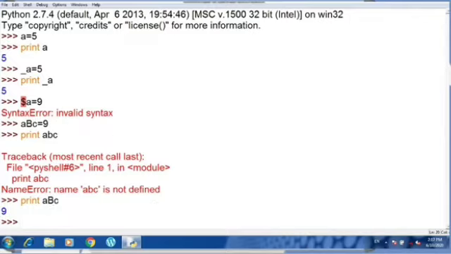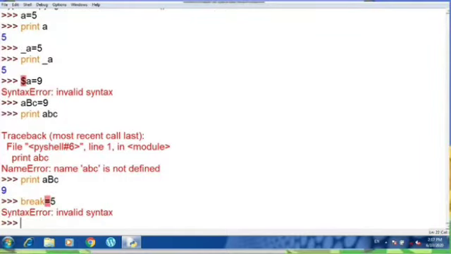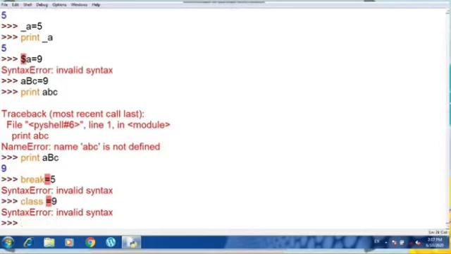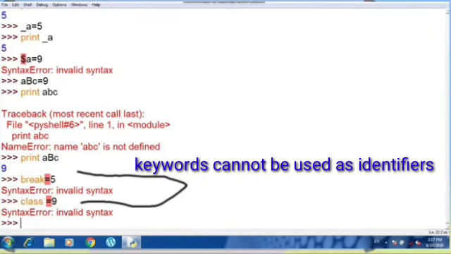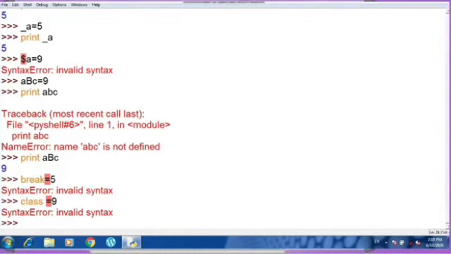Now suppose break is a keyword, as I have told you. Suppose I have written break is equal to 5. You can see that it is giving me the syntax error. Class is a keyword, class is equal to 9, it will give you the error. You cannot use these keywords as identifiers, as the name of a variable. Now moving forward, I am going to check the escape sequences, how they work in Python. Okay, so let us begin.